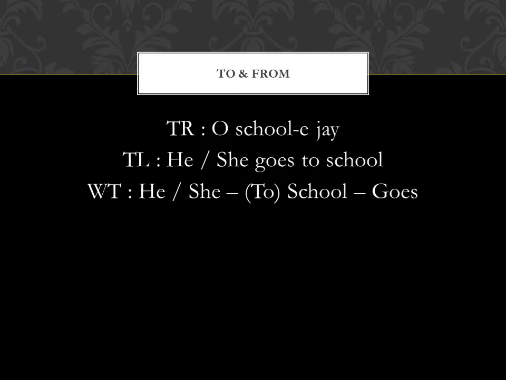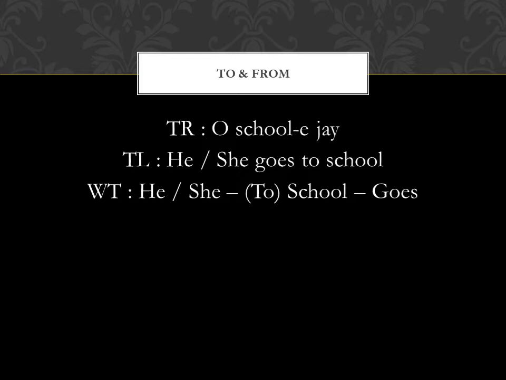And secondly, even where I'm saying, let's say, he goes to school, I can say o skule jai, or I can drop the suffix e and say o school jai, and both will mean the same thing.